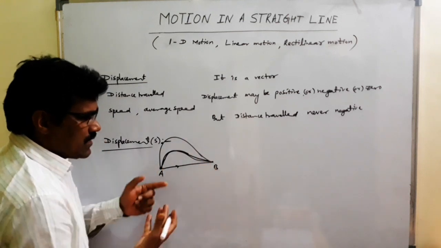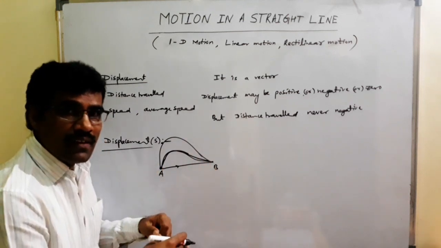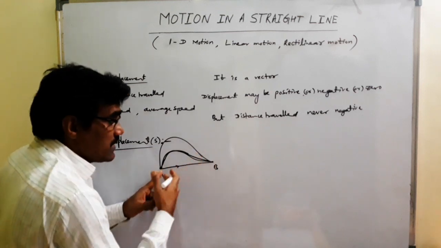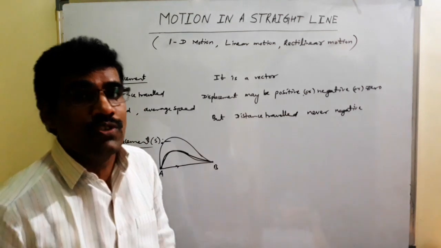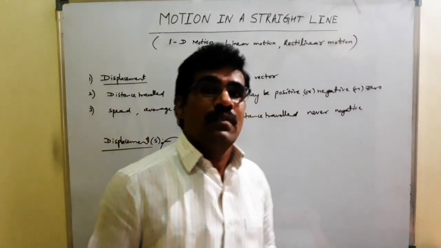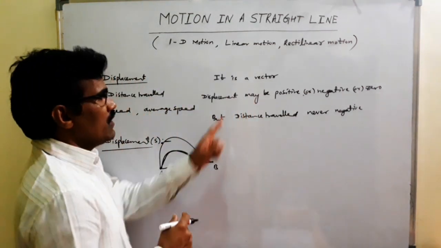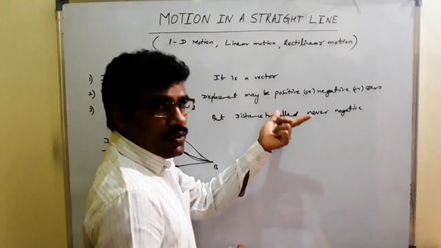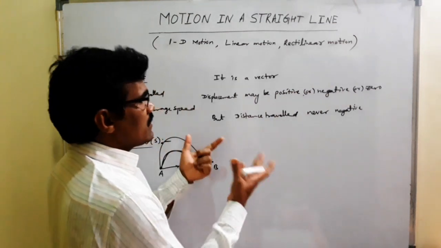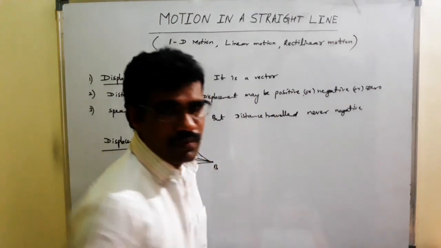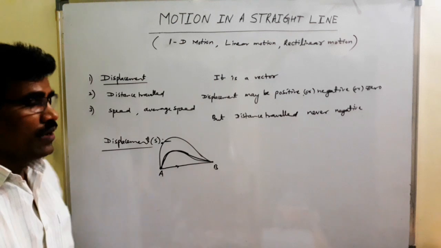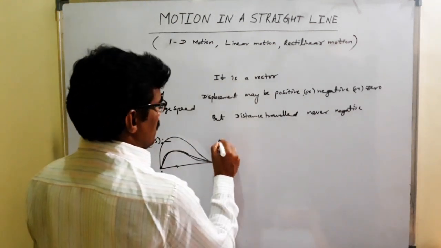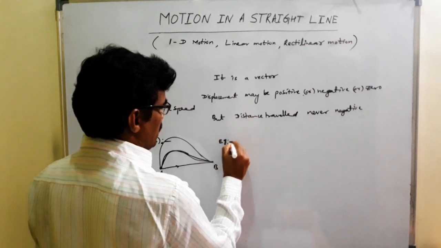In which case is the distance traveled less? Distance traveled is less along A to B straight line. The shortest distance between initial position and final position is known as displacement. Okay? Displacement may be negative, may be positive, may be 0. But distance traveled is never negative. Never negative.